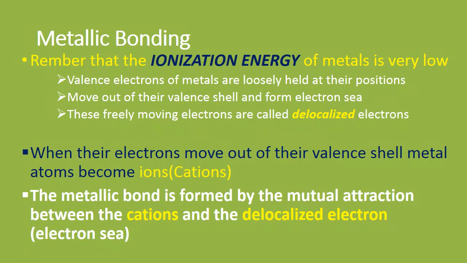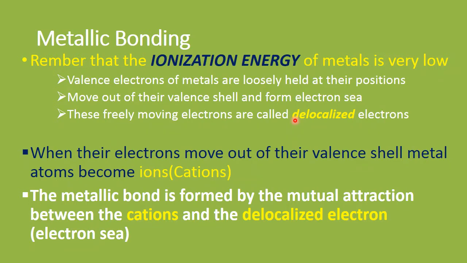Metallic bonding. To see the details of metallic bonding, first remember that the ionization energy of metals is very low, which means the valence electrons of metals are loosely held at their positions by the nucleus, or by the protons. So they move out of their valence shell and form free electrons in the metal structure. These freely moving electrons are said to be delocalized electrons, or sometimes we also call it an electron cloud.